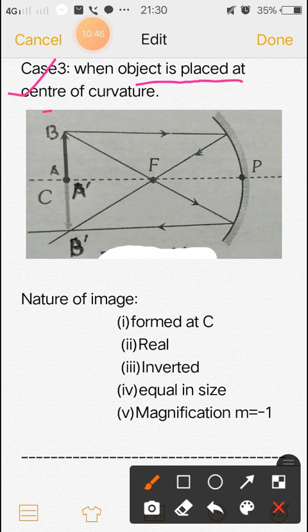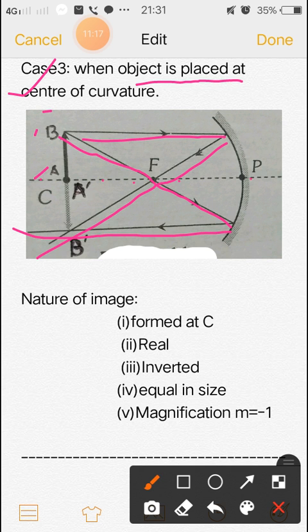AB is the object and a ray parallel to the principal axis falls on the concave mirror. After deflection, you know it has to go through the focus, and another ray which is coming through F, after deflection goes parallel to the principal axis.